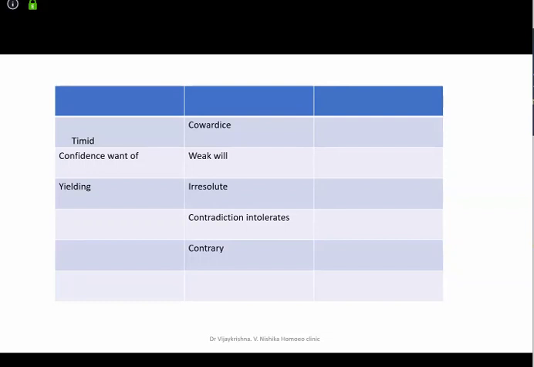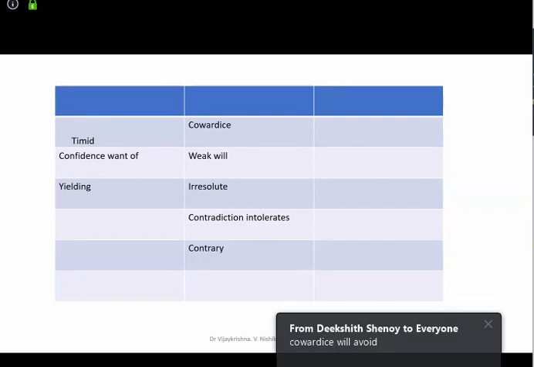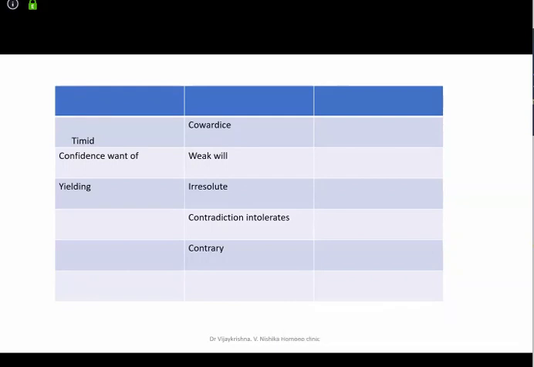But the lack of courage is so much in a cowardly person that they will not even think of seeing what is happening there. Running away from responsibilities is more of cowardice. Timid is pukultana, and cowardice in Kannada is hedi. So with this, we come to the end of calculus mind.